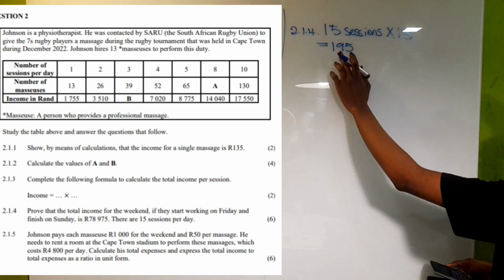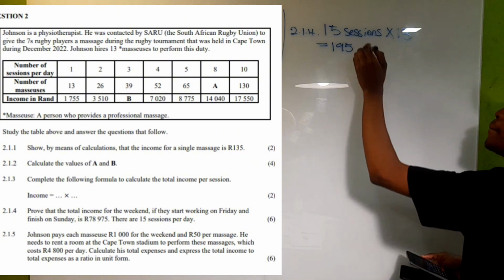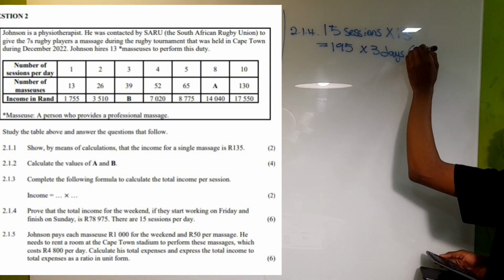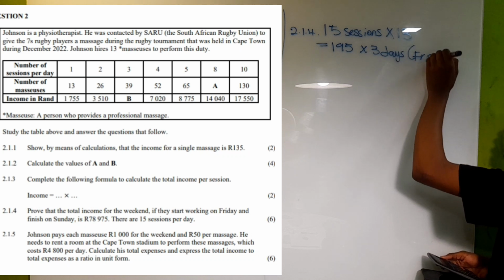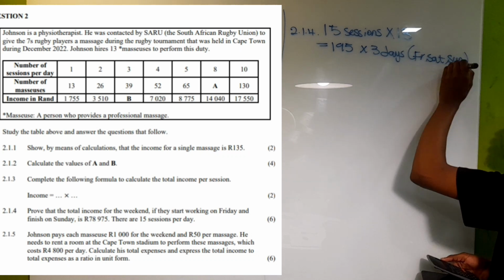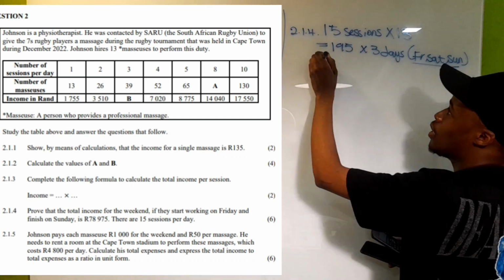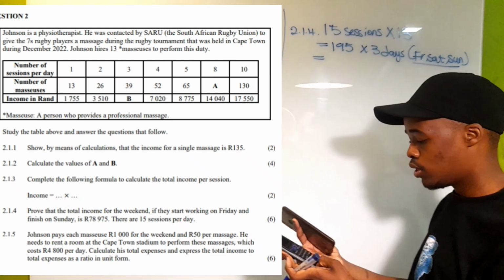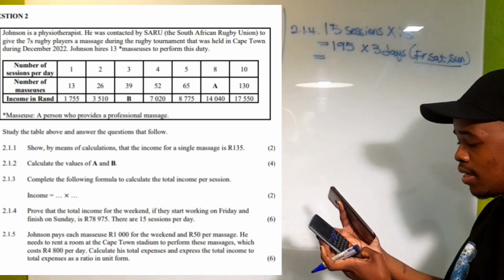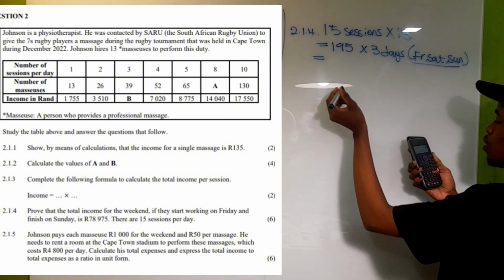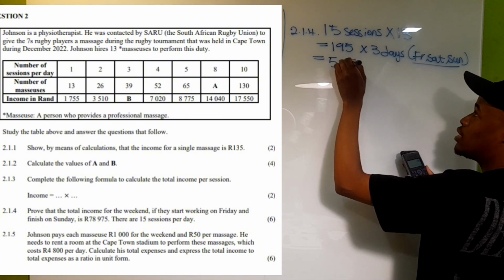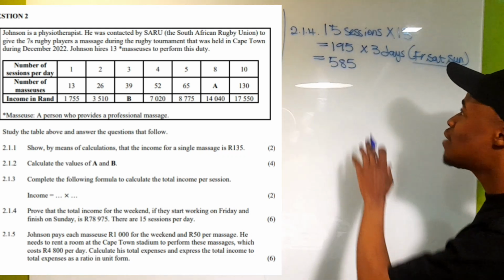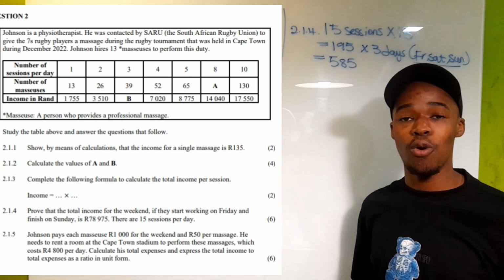So now we're going to say 195 masseuses per day multiplied by 3 days, which is Friday, Saturday, and Sunday, okay? So 195 multiplied by 3 days gives us a total of 585 masseuses for the whole weekend. 585 massages are going to be performed, okay?